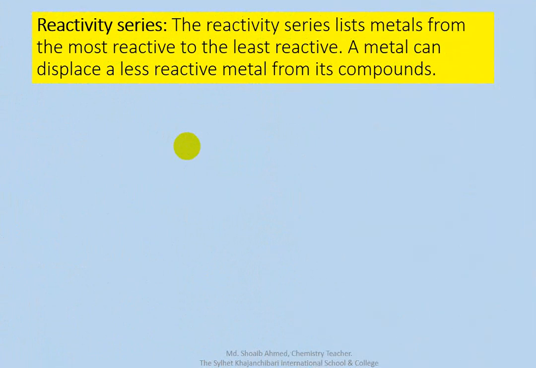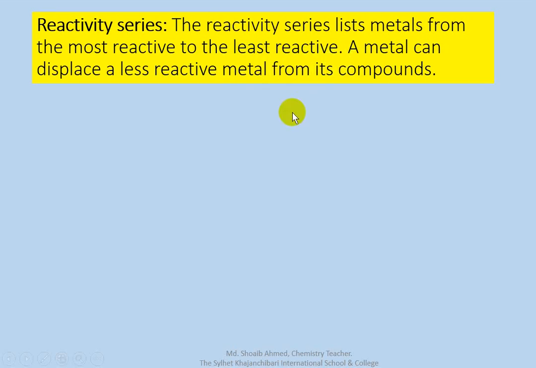Okay, reactivity series. The reactivity series is the list of metals from most reactive to the least reactive. In a reactivity series, at the top are the most reactive metals, and going down the reactivity decreases. At the bottom is the least reactive.